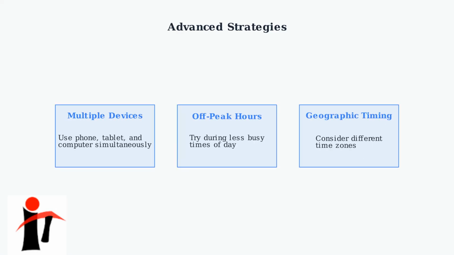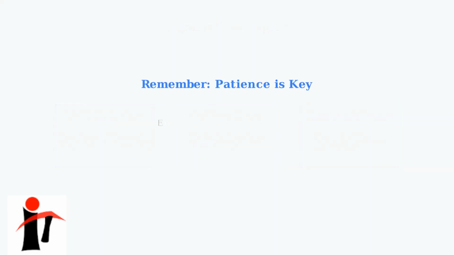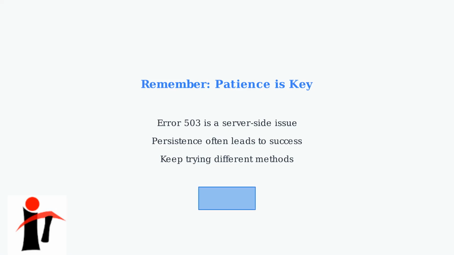For high-demand events, consider these advanced techniques that experienced users have found successful. Using multiple devices increases your chances of success, as each device represents a separate connection attempt. Timing your attempts during off-peak hours can also reduce server load. Remember that error 503 is fundamentally a server-side issue beyond your direct control. However, these troubleshooting techniques can help you work around the problem. Persistence and patience are your best allies when dealing with high-demand ticket sales.